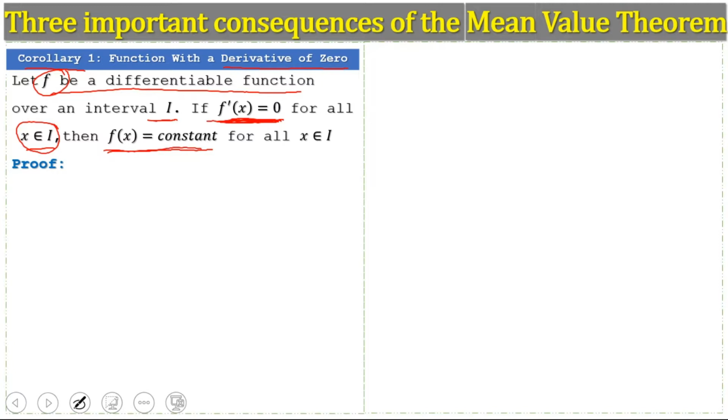We have to prove that if the derivative is equal to 0 for all x in I, then the function is constant for all x in I. So let's start.